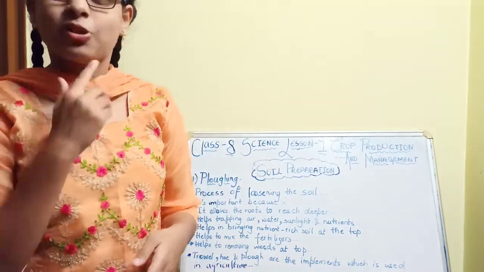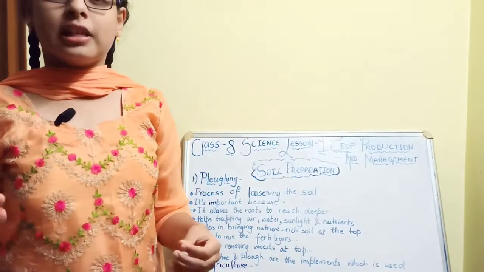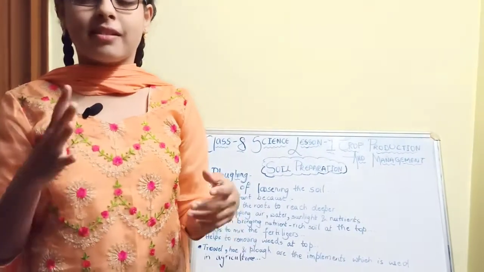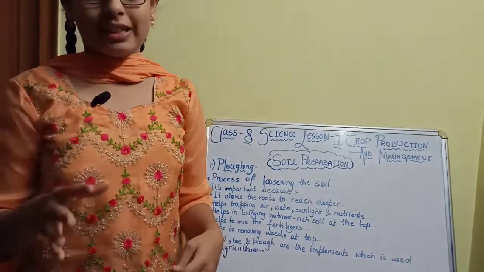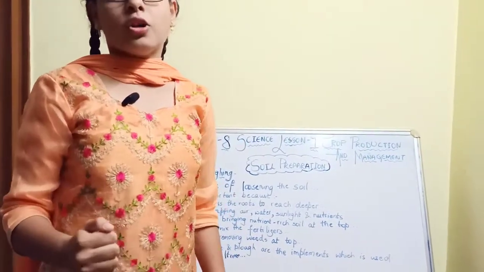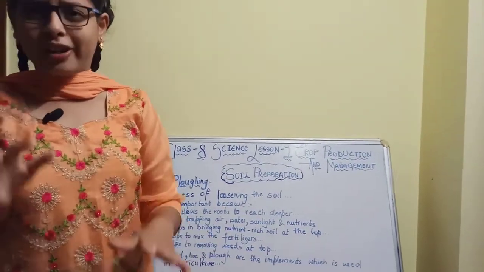If soil is not there, plants also would not be there. The nutrients and minerals contained in the soil are what plants grow on. So the soil is the most important, and if plants are to grow in it, the soil should be prepared.